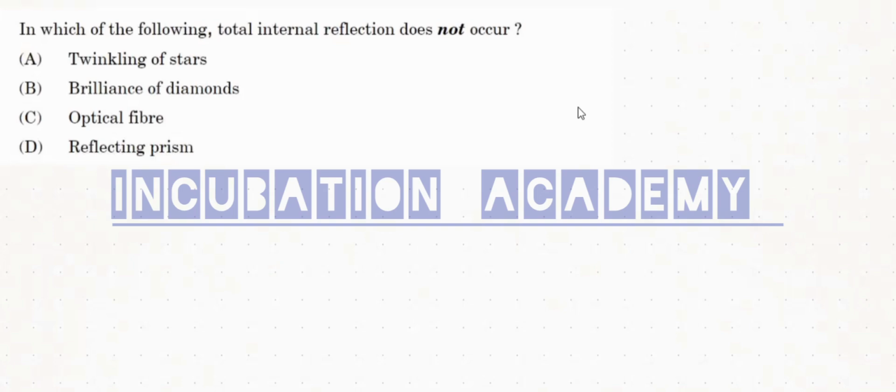At once I can say the answer is twinkling of the stars, but we will discuss it from the basics.